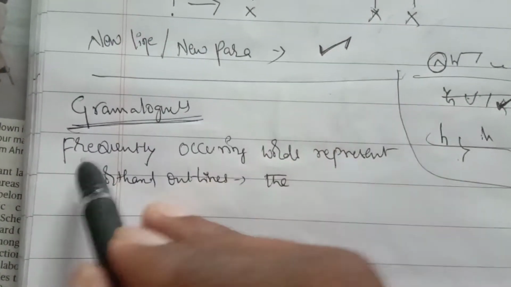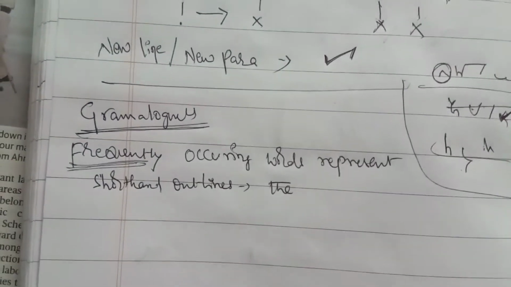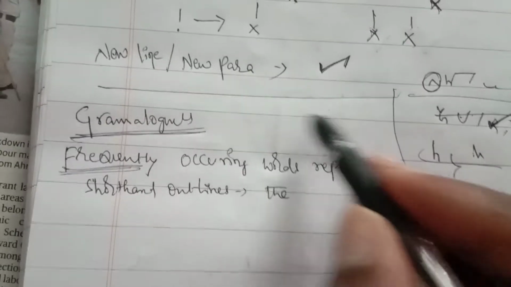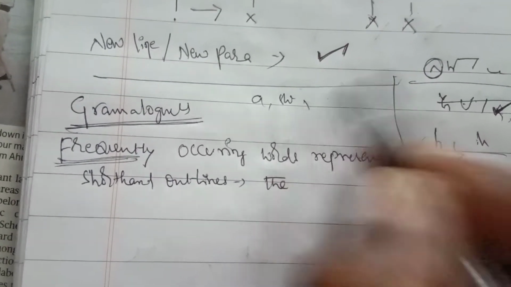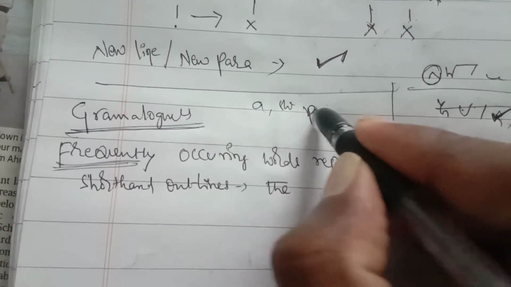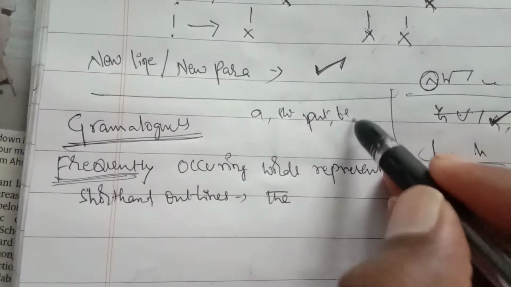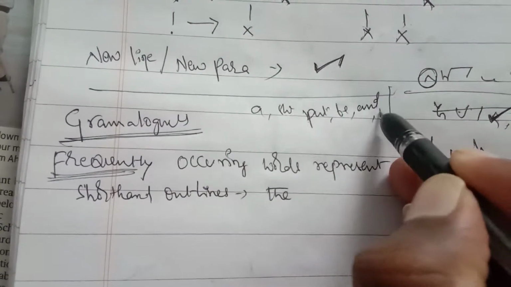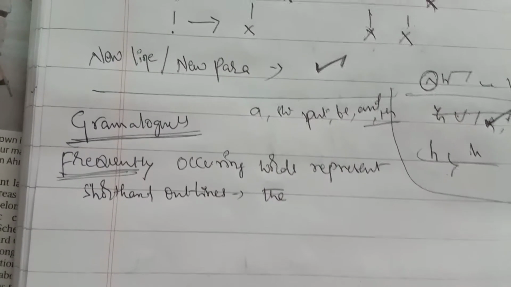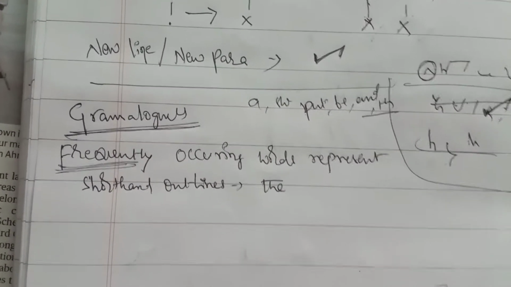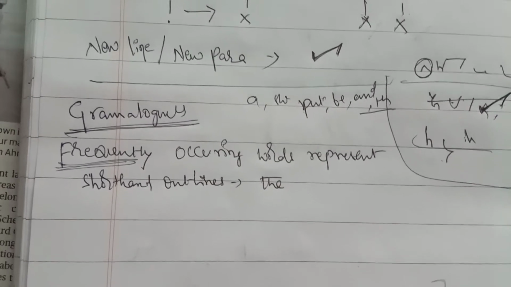Frequently means repeated. In shorthand, for example, a, should, put, be and the are repeated words. In English there are a number of repeated words: should, beyond, and, why, of, with, then.